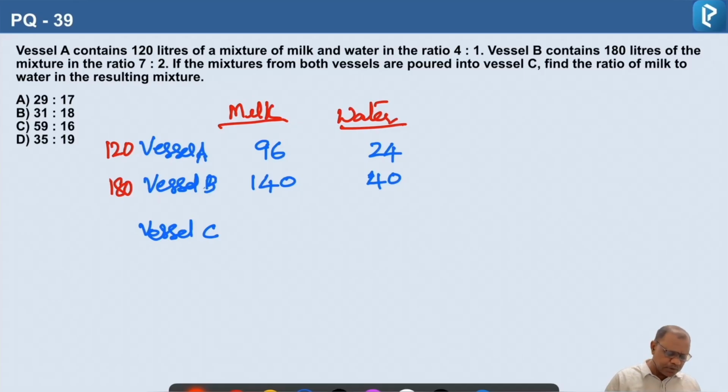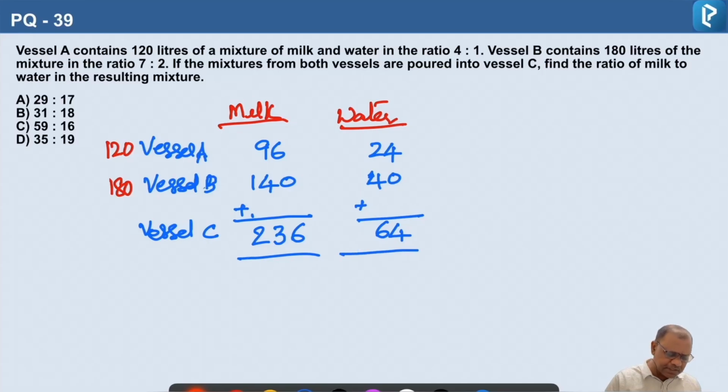So they are both poured into vessel C. So add them. Milk becomes 96 plus 140, 236, and water becomes 24 plus 40, 64. So the ratio of milk to water is 236 to 64.